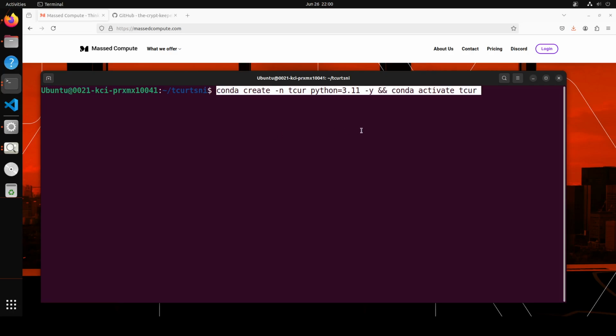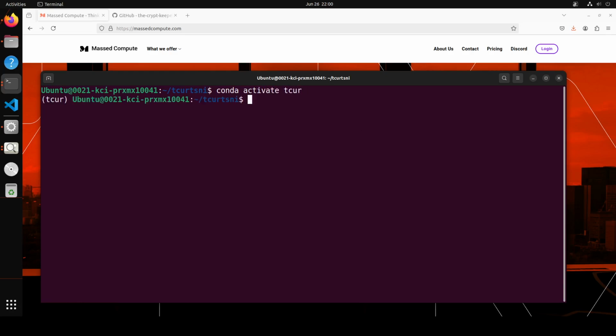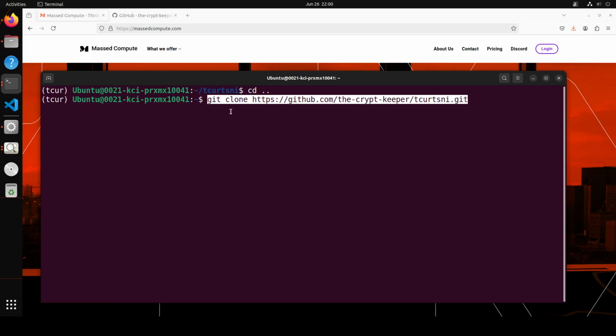So just create this Conda environment with Python 3.11. I already have created it, so I'm just going to activate it. Its name is Conda activate Tcurtsni, and you will see it appears in the left hand side. That is done. Next step is to git clone the repo of this, and I will drop the link of the repo in the video's description. In order to clone it, all you need to do is to provide this command git clone and then the whole URL, and it is going to simply download this git repo here.